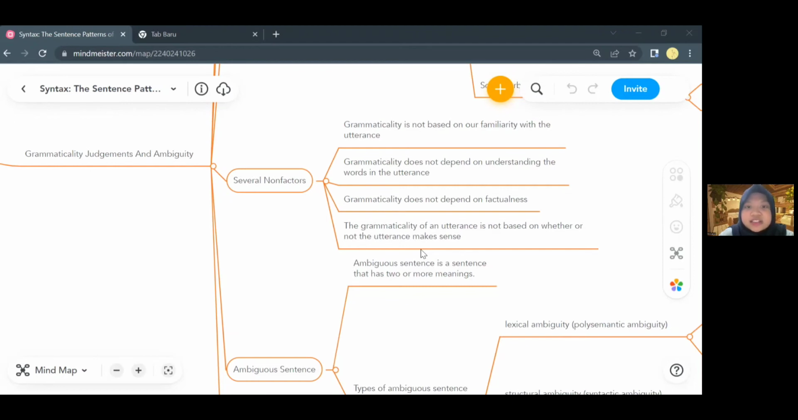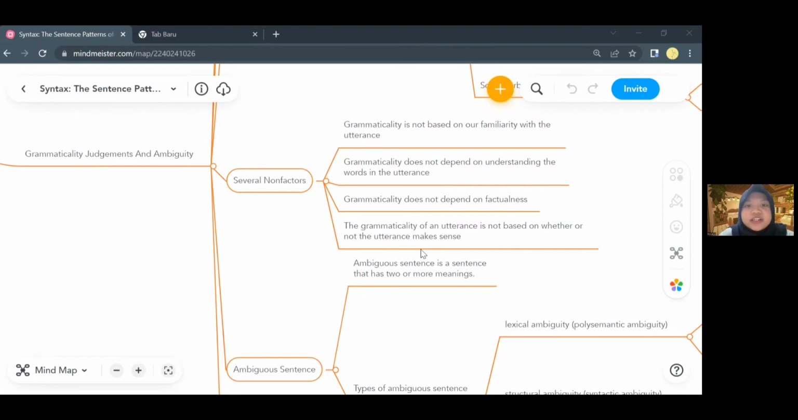Third, grammaticality does not depend on factualness. The sentence "the President of the United States is a 3-year-old cat" is not factual, yet it is grammatical. Fourth, grammaticality is not based on whether or not the utterance makes sense. The best example of this factor is the Jabberwocky poem by Lewis Carroll. Most English speakers judge this poem as grammatical, although it is full of nonsense words.